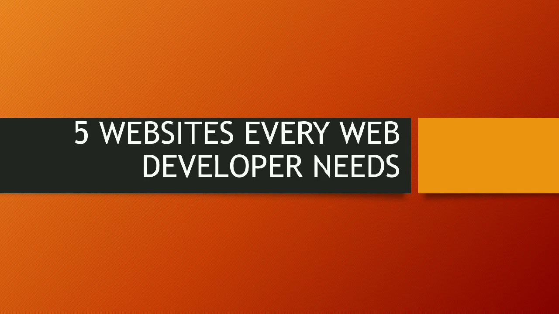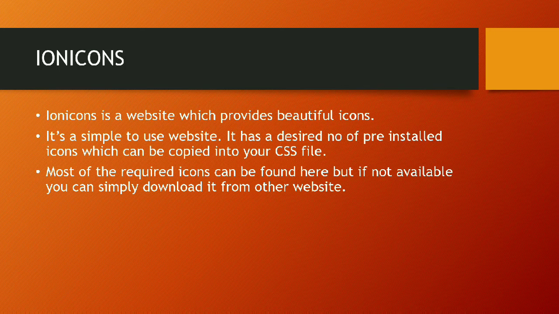So let's get started. First is the Ion Icons website. Now you may know that in most websites a large number of icons are used. So Ion Icons is a website which fulfills your need. Ion Icons has a large number of icons, and you can paste these icons in your CSS file by copying the class and pasting it. So this is one of the most useful websites, and it has some of the best icons one can get for any website. You can have any type of icon, social icons, geometrical or mathematical icons, and various other types are available on this website.